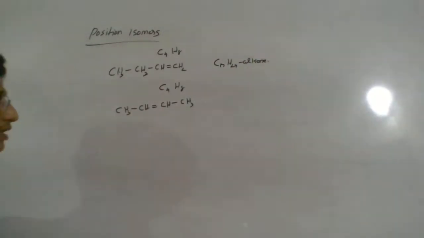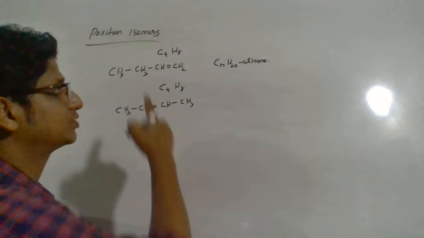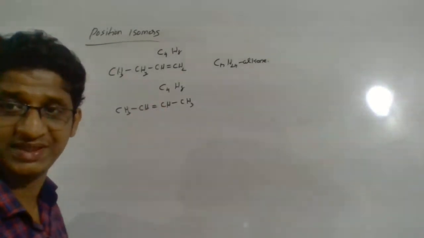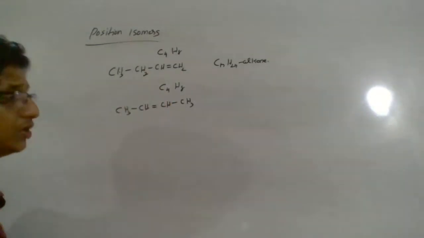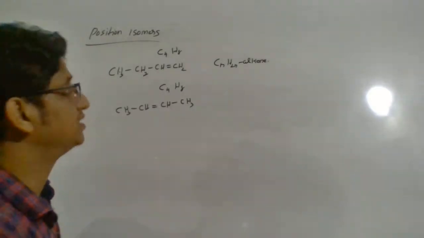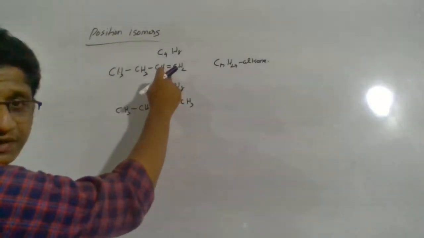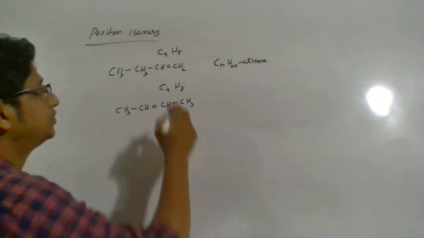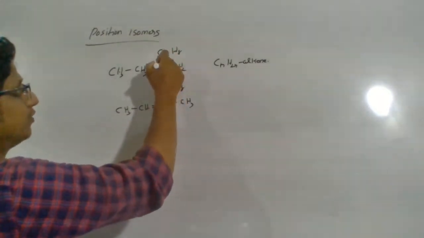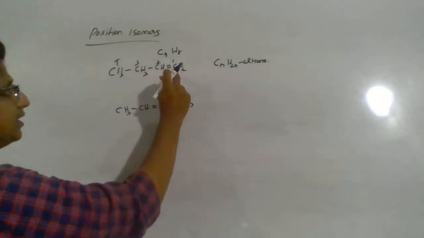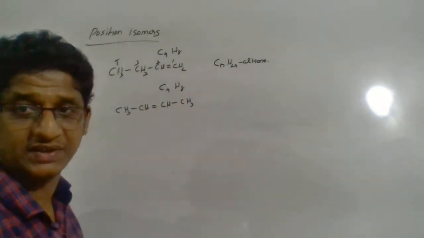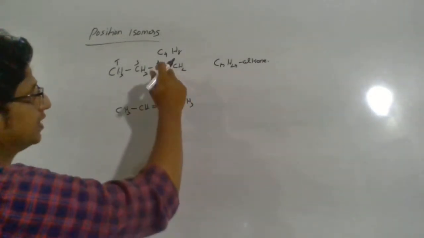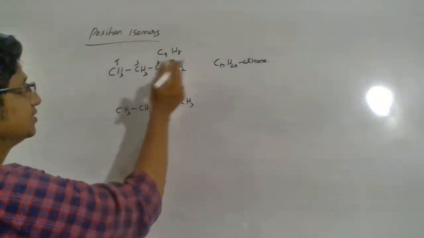So here what's the difference between these two compounds? Having the same molecular formula, what's the difference? You will see the position of the functional group has changed. Here the double bond is at the first carbon atom, here the double bond is at the second carbon atom. You have to start counting from the carbon atom which gives the minimum number to the functional group or substituent. So what can you name?